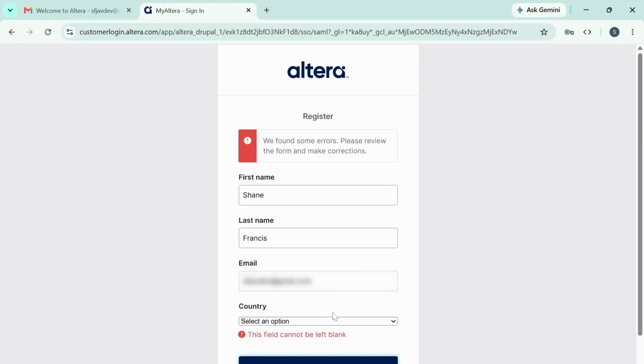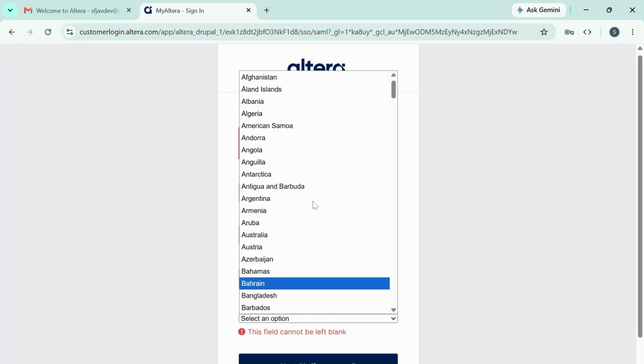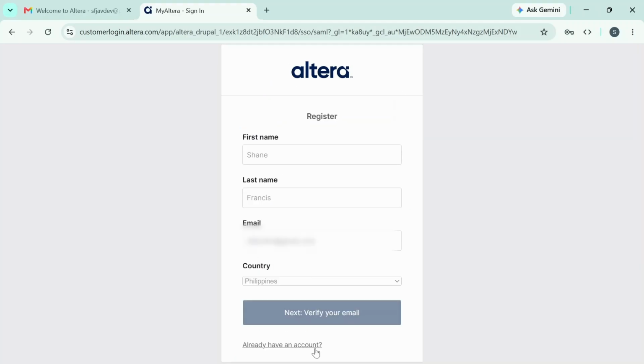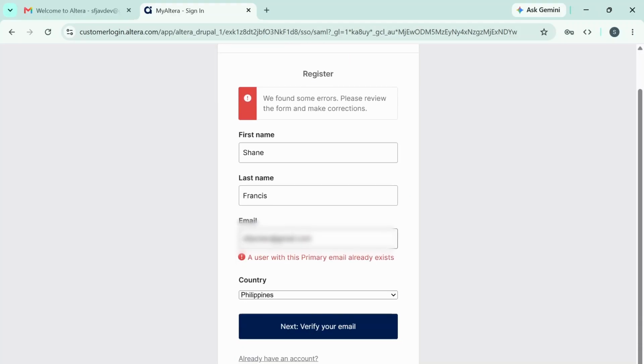Let me just select my country and then next, verify your email. So if you don't have an account registered yet, you will be receiving a confirmation email wherein you will be receiving an OTP. But since I already have an account, I can just proceed to the login page.